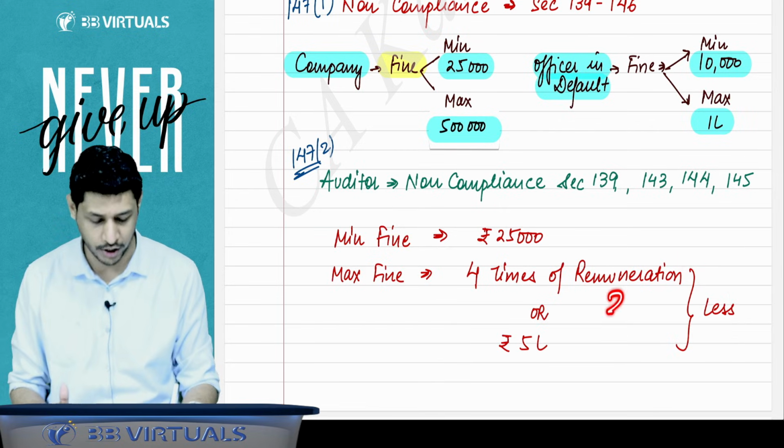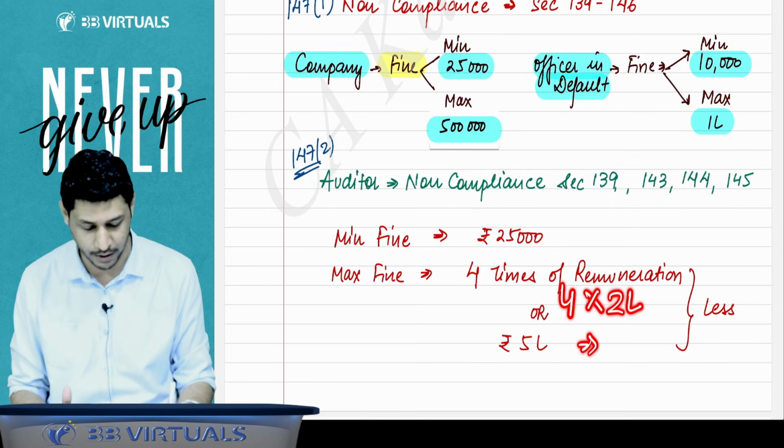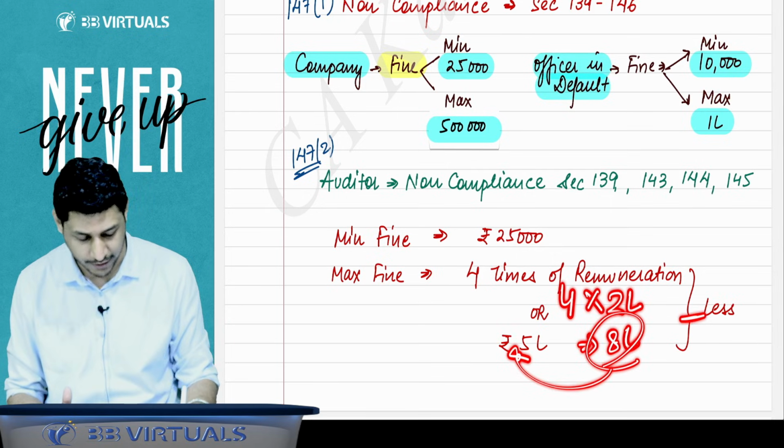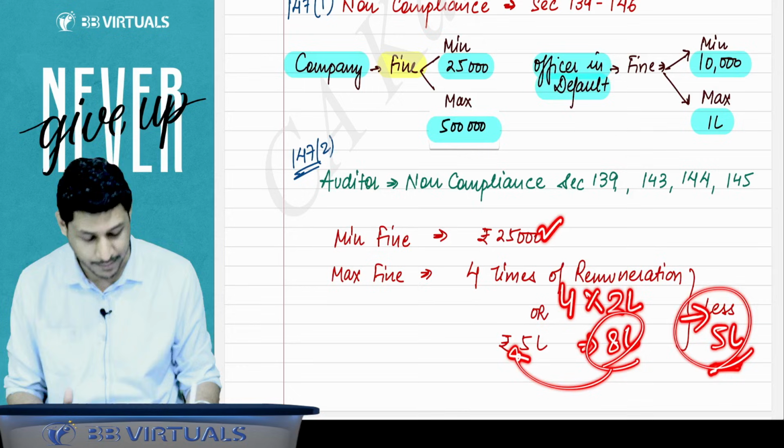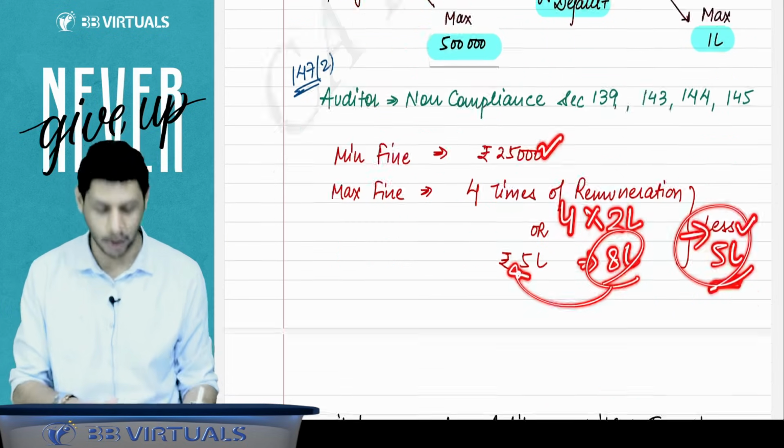Suppose, for example, your remuneration was 2 lakh. So 2 lakh into 4 times will become 8 lakh. 8 lakh or 5 lakh, whichever is less. So 5 lakh will be the maximum fine. Minimum fine will be 25,000 and maximum fine will be 5 lakhs. Got it? Got it, sir.